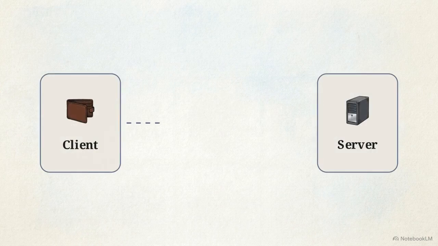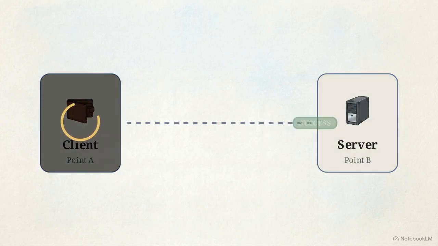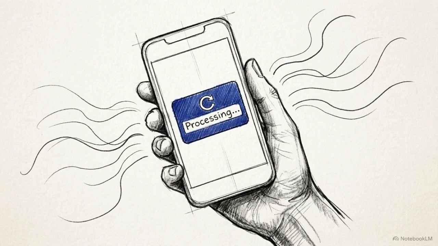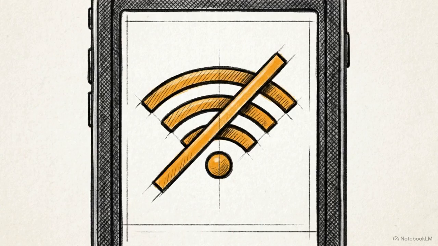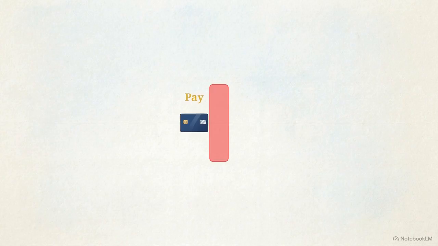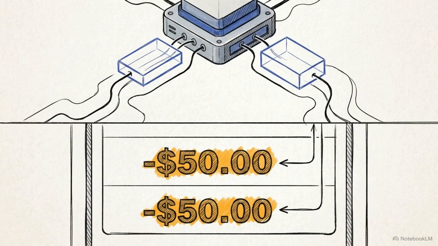Let's trace a naive, synchronous API request designed to move money from point A to point B. The client sends a payload and waits in a blocking state for a success response. Real-world networks degrade. A user initiates a transaction, but a network stall prevents the confirmation from returning to the client. A timeout occurs. When faced with a timeout, the immediate human response is to click the pay button a second time. The server receives the second request. Because it has no memory of the first stalled attempt, it blindly processes both. The user is charged twice.